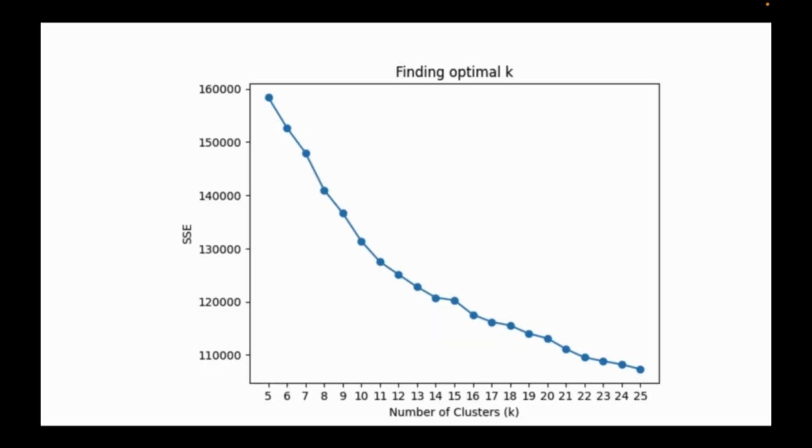The first algorithm we're going to use is k-means clustering. This elbow plot shows the SSE error for finding the optimal k. We decided to pick k equals 21, hoping to include smaller counties where there's less population density.